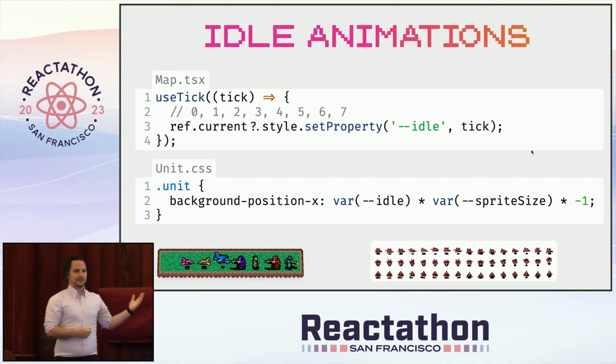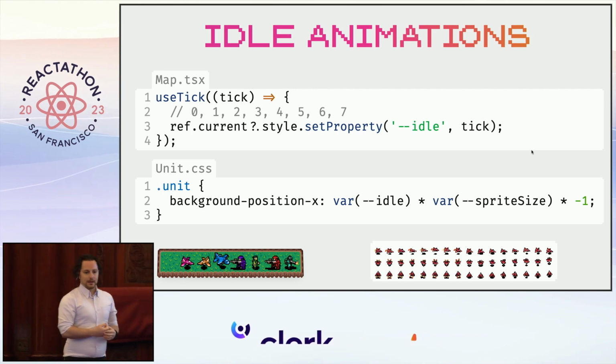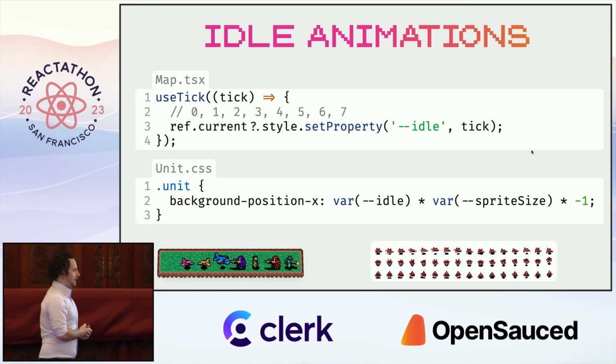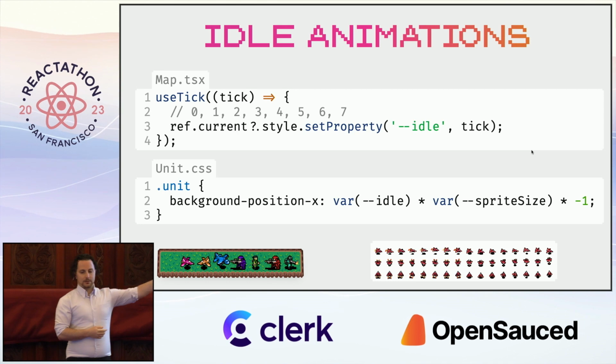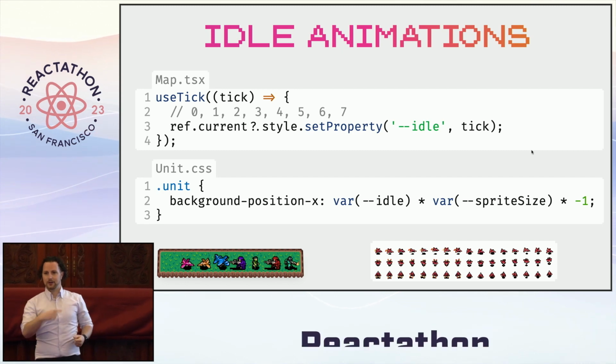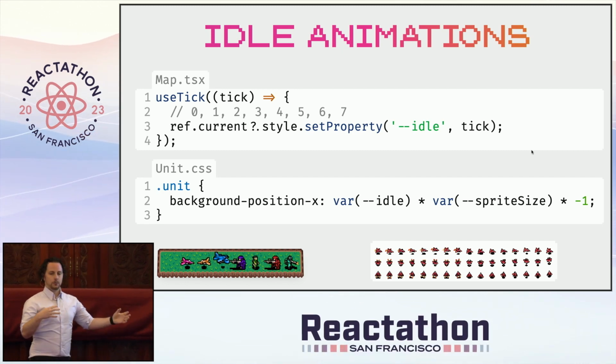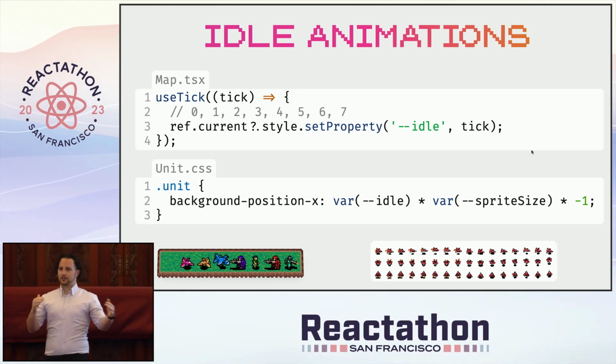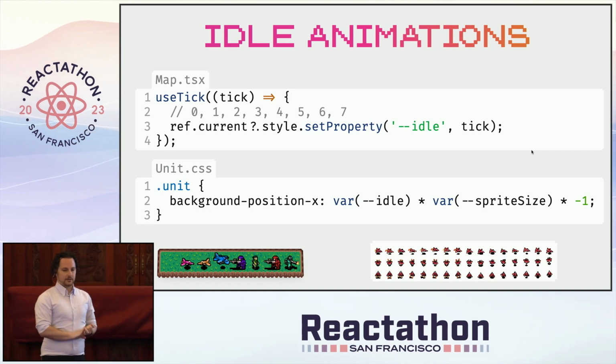But in a game like this, it doesn't look good at all. So the solution I came up with is, first off, on the bottom there, you see a sprite sheet. There are 48 tiny little images for each individual unit, and I just cycle through them every 180 milliseconds, depending on which direction it's looking, whether it's moving or whether it's just standing on the ground.